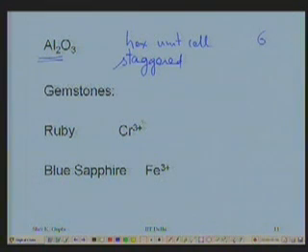When I add 3 to 5% of chromium ions, that means I am substituting 3 to 5% of aluminum ions by chromium ions, trivalent chromium ions replacing the trivalent aluminum ions, I get ruby, which is a red stone. It's one of the expensive stones. Well, this is also a very hard material.